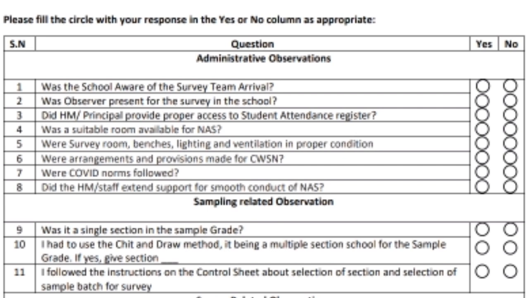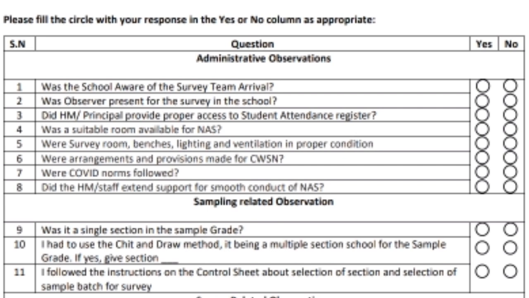As we know, wearing masks, sanitization and social distance maintenance, all that will be followed on the day of survey. So we have to see whether these COVID norms were followed or not on the day. Did the HM and staff extend support? While conducting NAS, we need the support of the school administration. So we have to see whether we got the support or not.